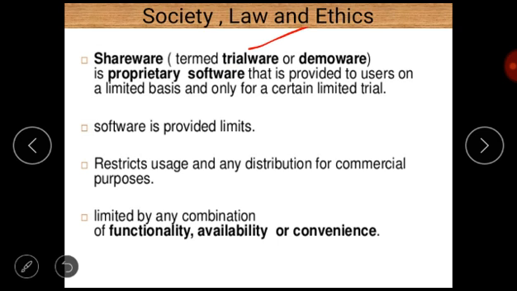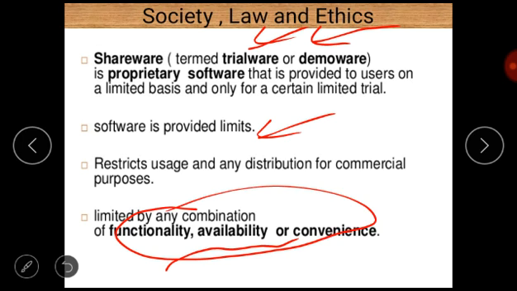It is also called trialware or demoware, because in the start there is a trial or demo version available for the user, and after some time, he will pay money for it. The software is provided with limits, in terms of functionality, availability, or convenience, or any combination of these.